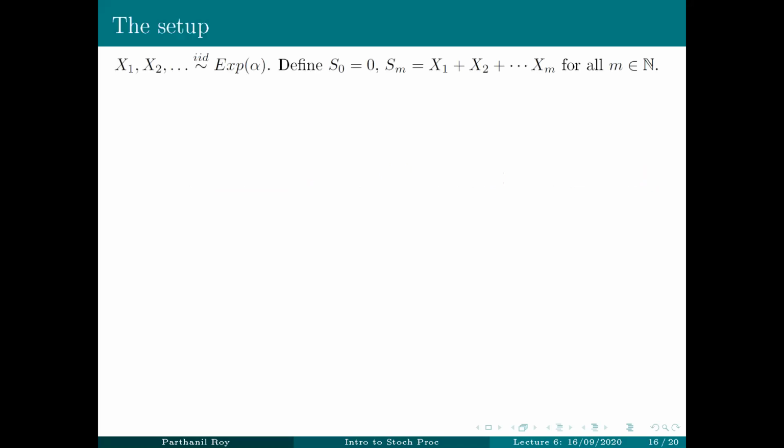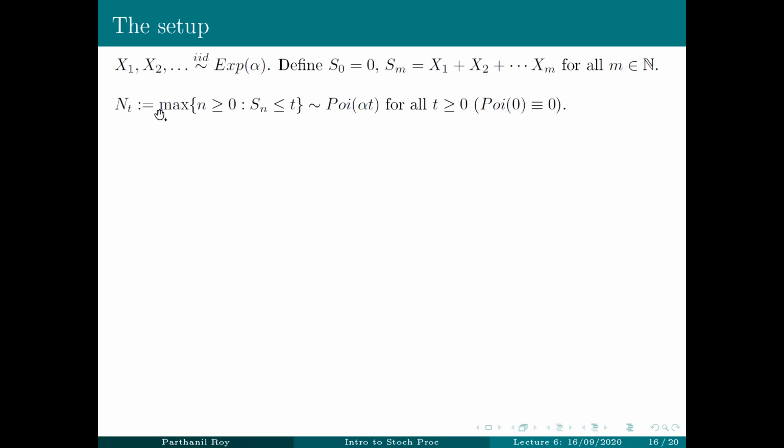Okay, so the way we started is that we started with IID inter-arrival times, exponential alpha, and then we defined the arrival times as the 0th arrival time being the random variable 0, and then the mth arrival time, for every positive integer m, was the sum of the first m inter-arrival times. Then for every non-negative integer t, N_t is the count of the number of arrivals up to time t, which is given by this expression.